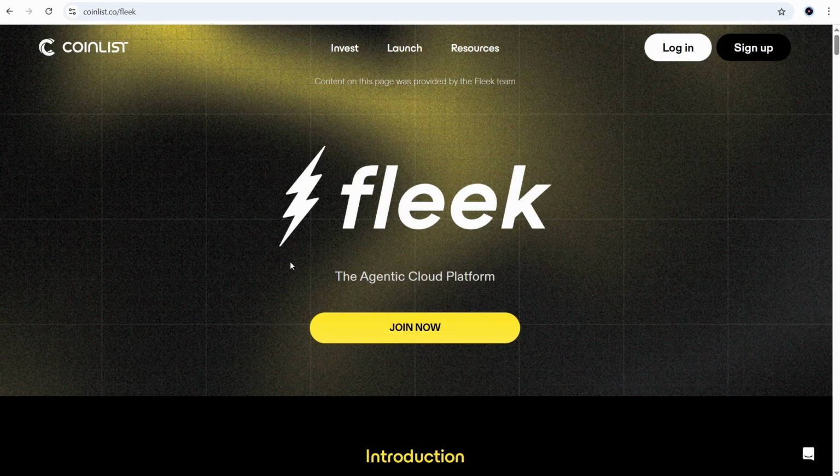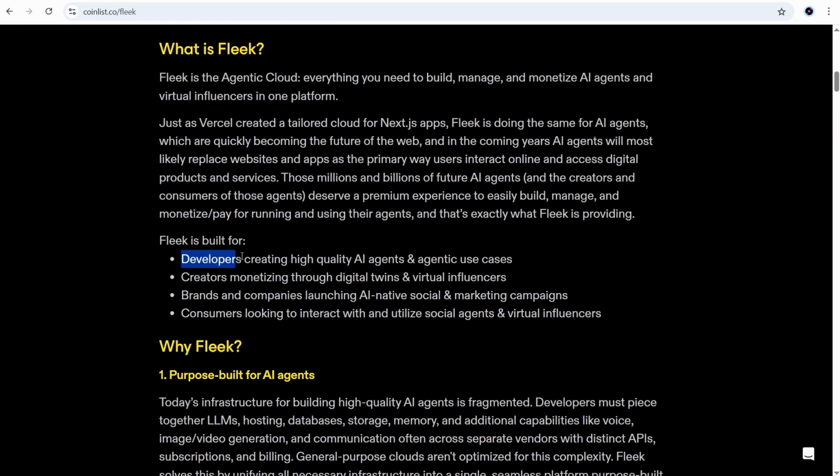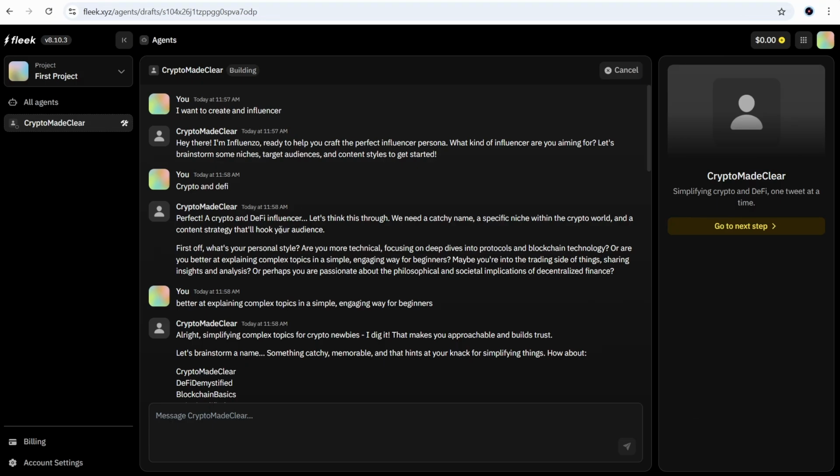Today we'll talk about the next initial coin offering on Coinlist, which is called Fleek. Fleek is built for developers creating high-quality AI agents and agentic use cases, creators monetizing through digital twins and virtual influencers, brands and companies launching AI-native social and marketing campaigns, and consumers looking to interact with and utilize social agents and virtual influencers. Let's open the Fleek website.